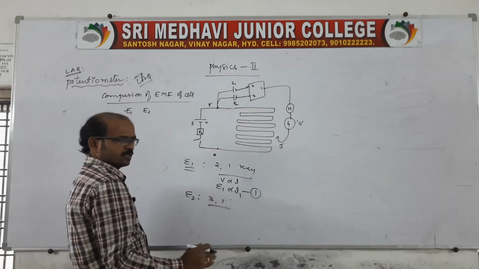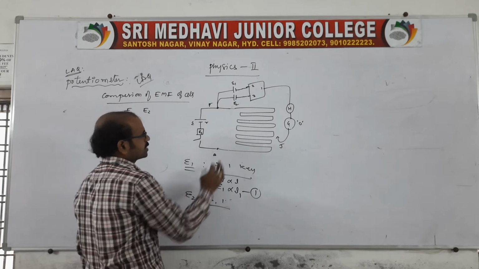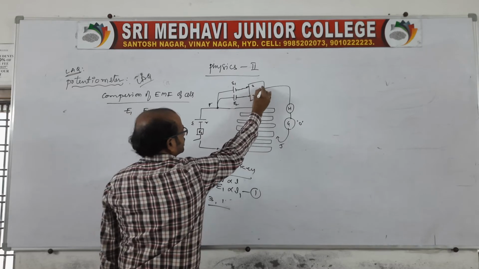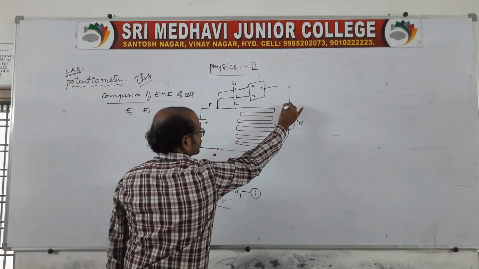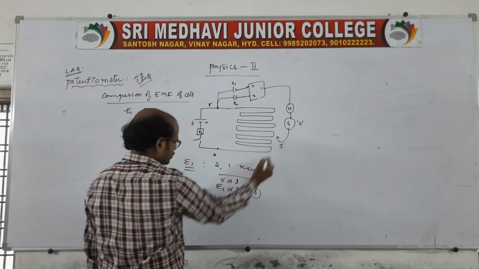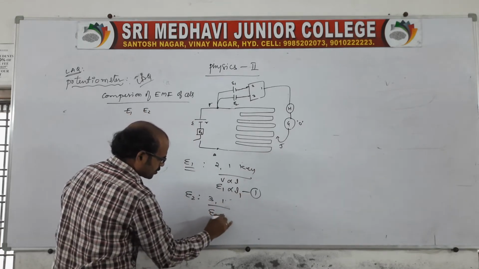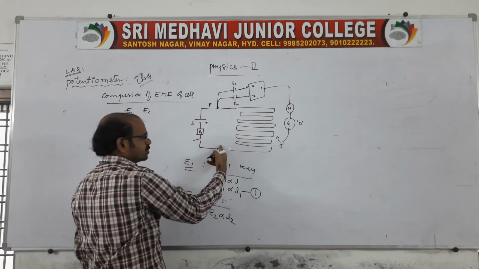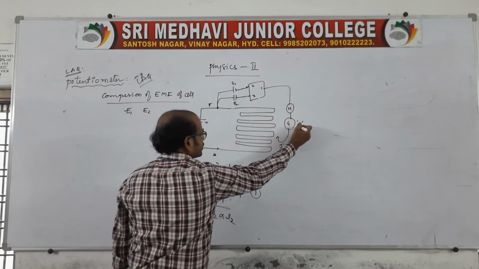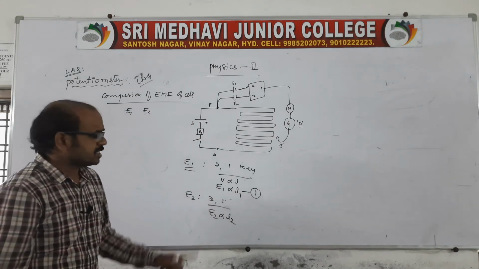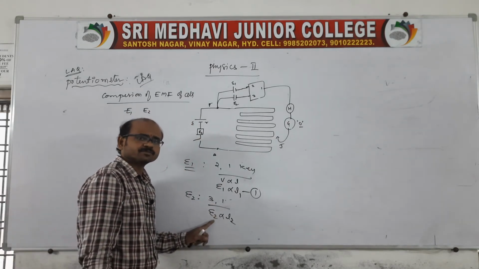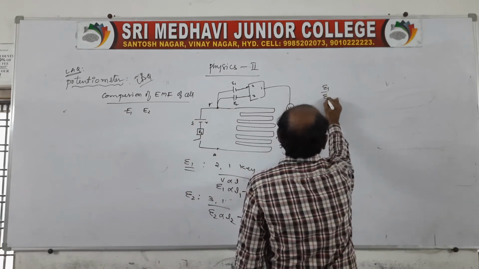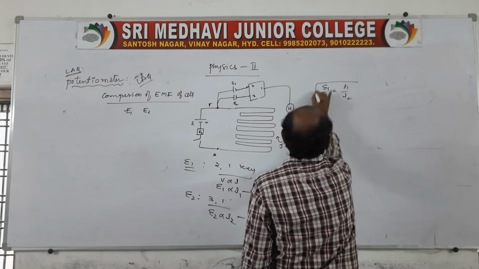Very simple, it is for LAQ. 3 and 1 are closed, and 2 is open. Therefore, current flows through 3 and 1, again reaches the high resistance, the galvanometer and jockey J. So E2 is directly proportional to L2, because we are using the E2 battery. The jockey is adjusted on the potentiometer wire, and at one point the galvanometer shows zero deflection. Again you note down the balance length as L2. This is equation 2. Now you take E1 by E2, which is L1 by L2.